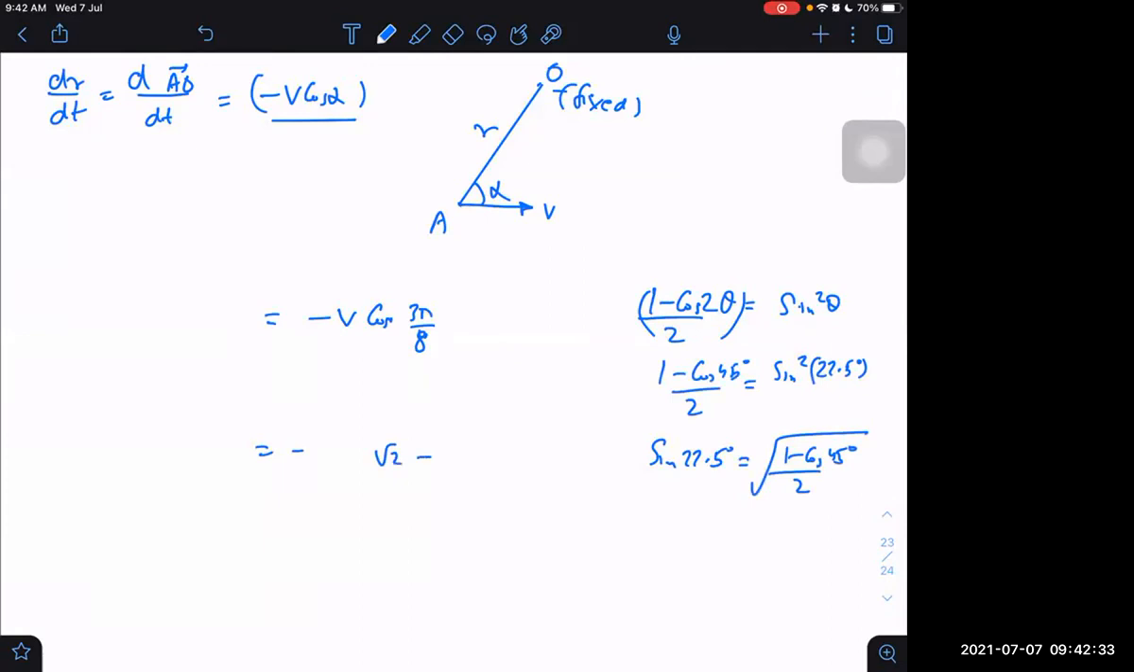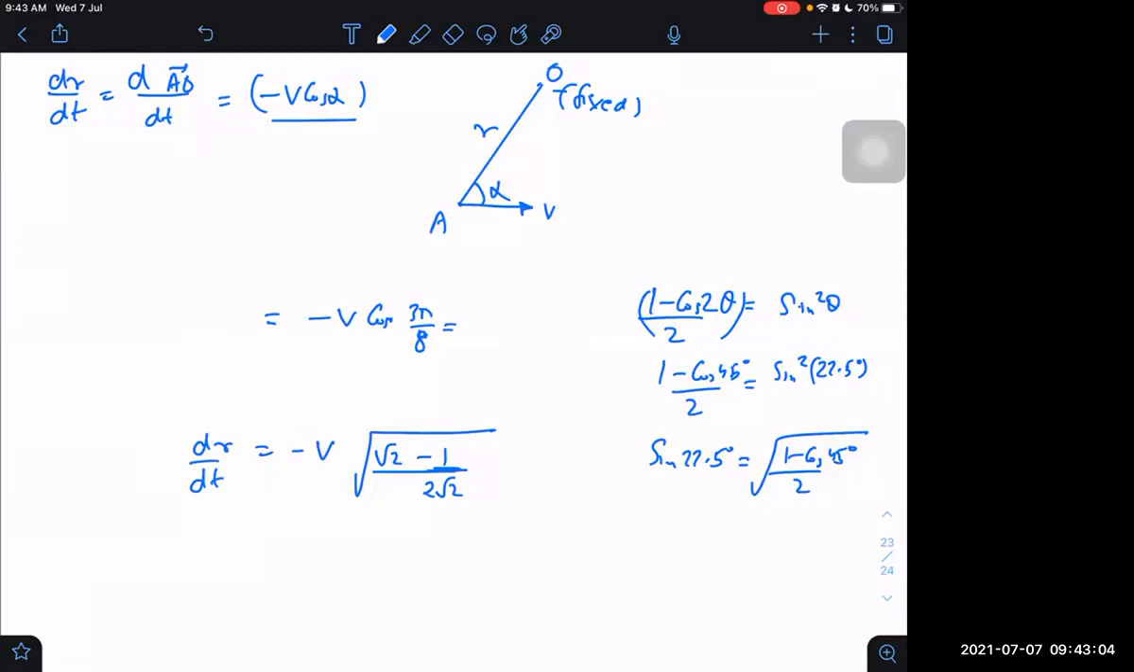So it is the whole root of root 2 minus 1 by 2 root 2. Yes, this way, whole root. That is sine 22.5 degrees, sir, not cos 22.5.